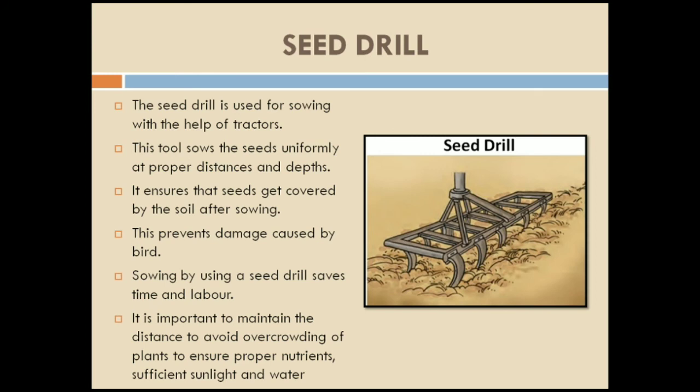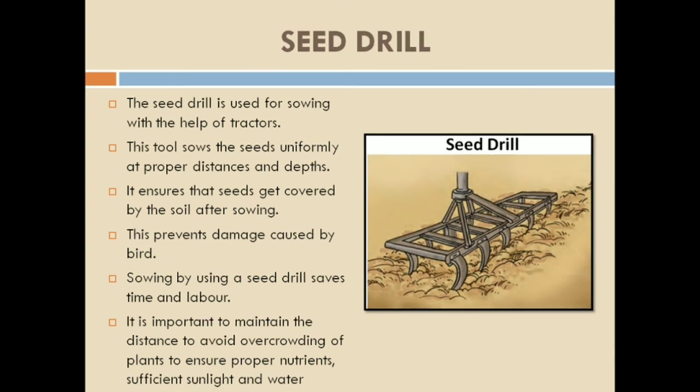It is important to maintain the distance to avoid overcrowding of plants, to ensure proper nutrients, sufficient sunlight and water. What it says is that it is very important to maintain the distance. For example, if the seeds are very close to each other, what will happen? They will not get proper nutrition, which is required for good growth of the crop.